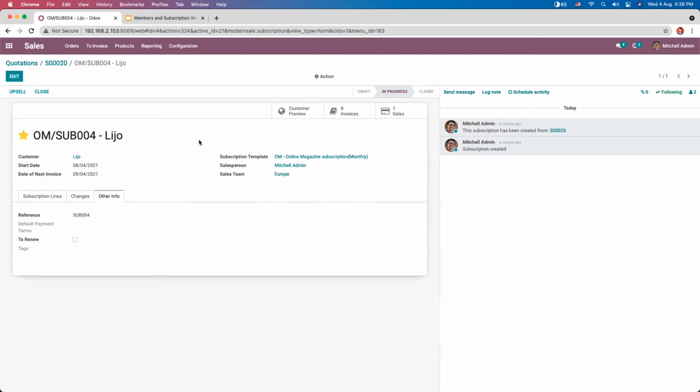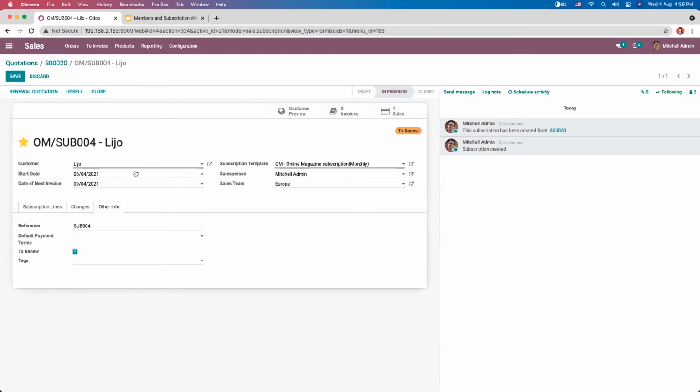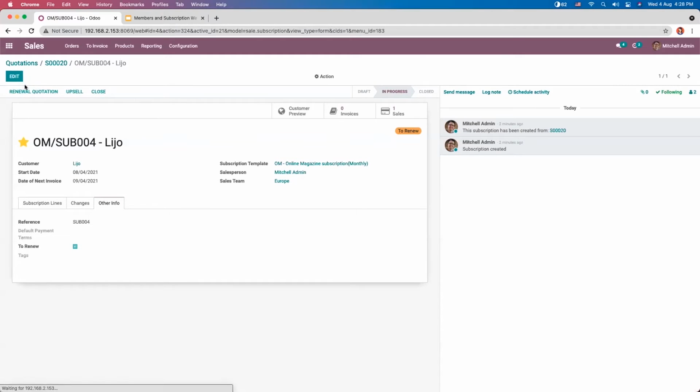Now we can see how we can renew a subscription. We can renew it automatically. That is, subscription will be renewed automatically when the payment fails, and you can also enable it manually. So for that, here under other info, you can see a field to renew. So you can manually mark that this subscription is to be renewed. And you can see here a badge is shown. This is to be renewed. Now we can save this.